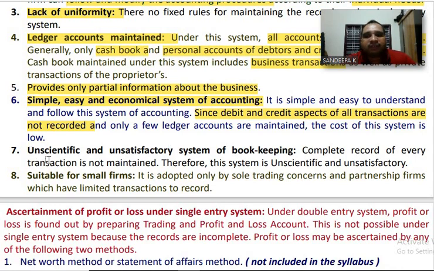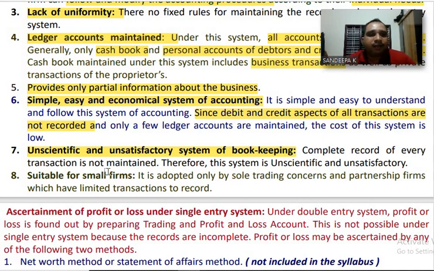Next one, number 7. Unscientific and unsatisfactory system of bookkeeping. Complete record of every transaction is not maintained. Because of that reason, this system is considered as unscientific and unsatisfactory system of bookkeeping.